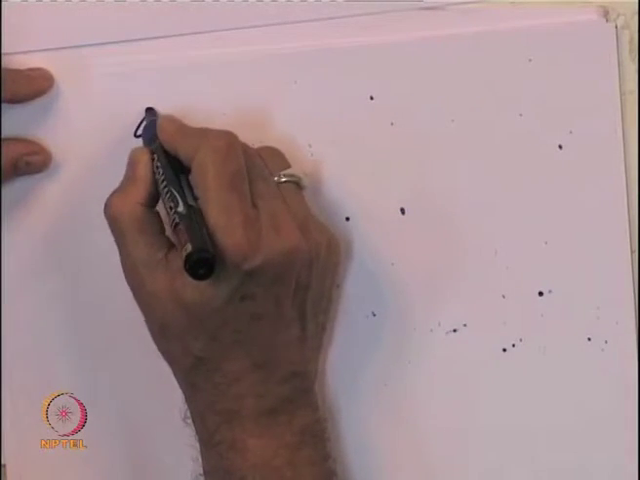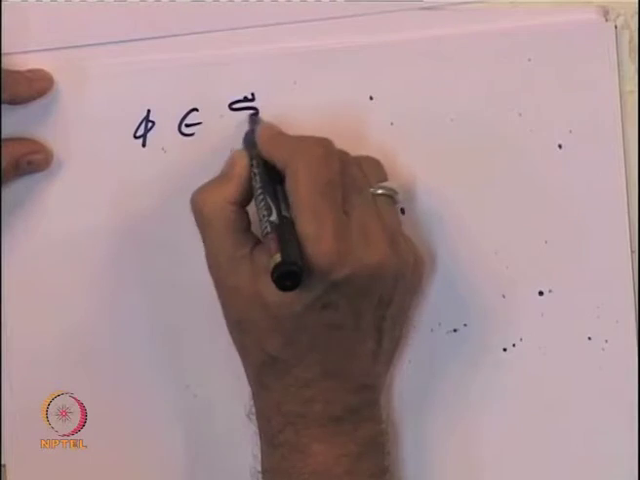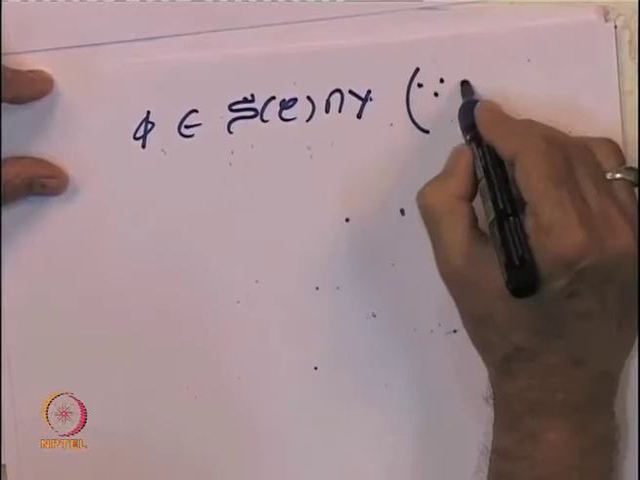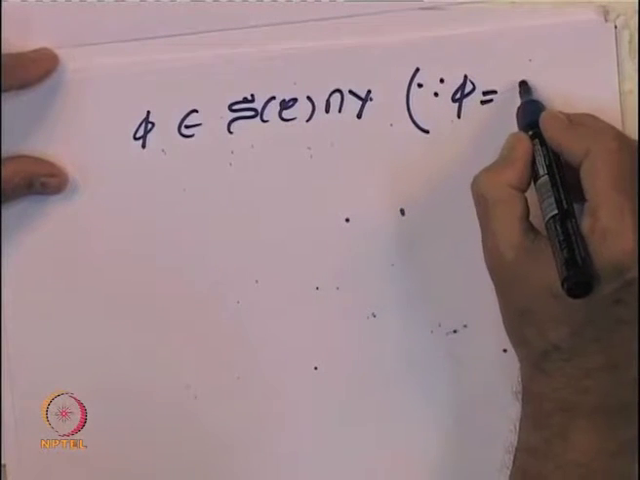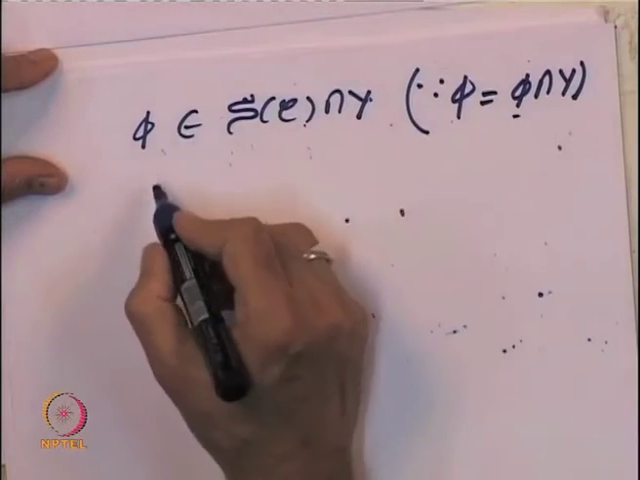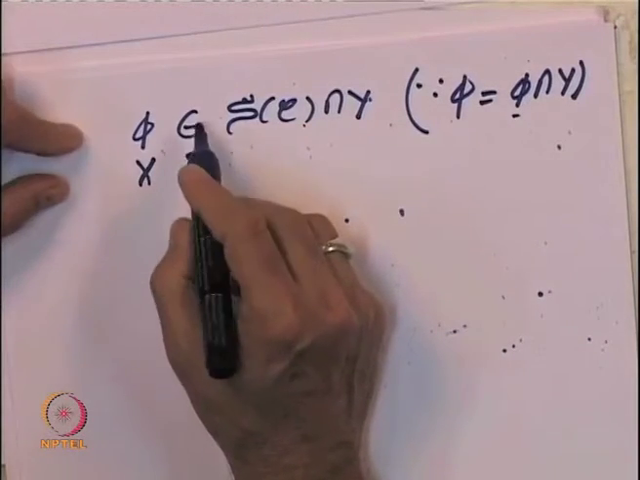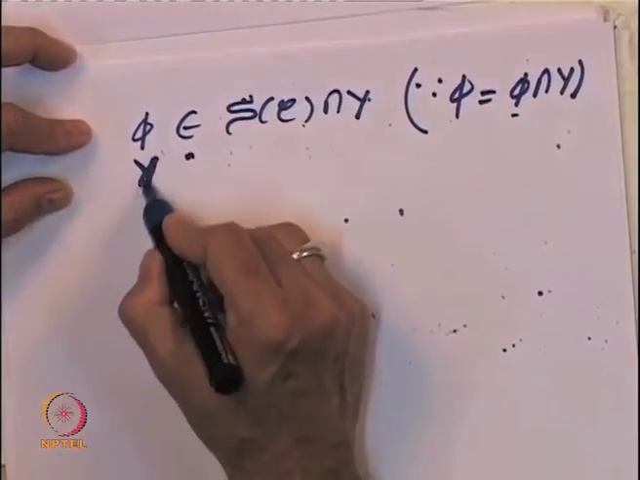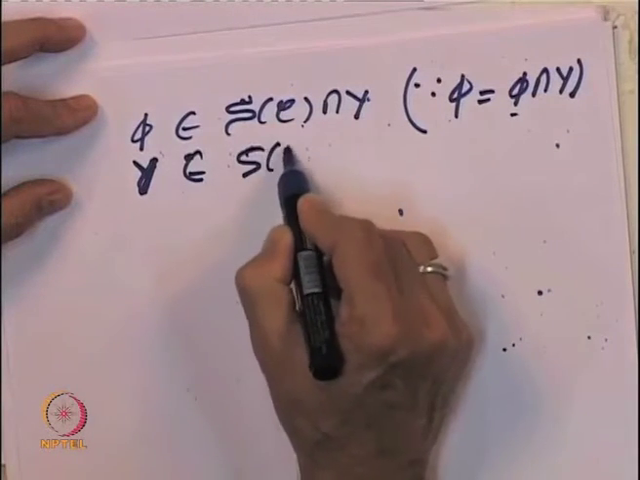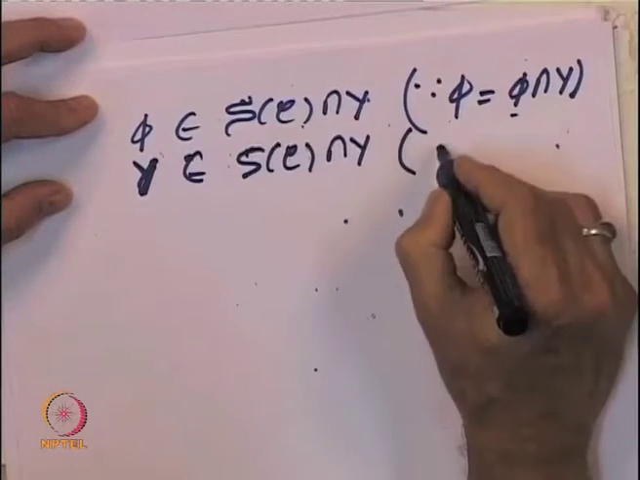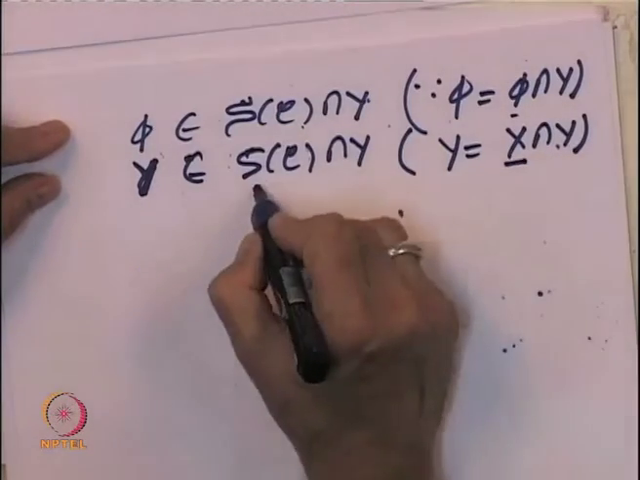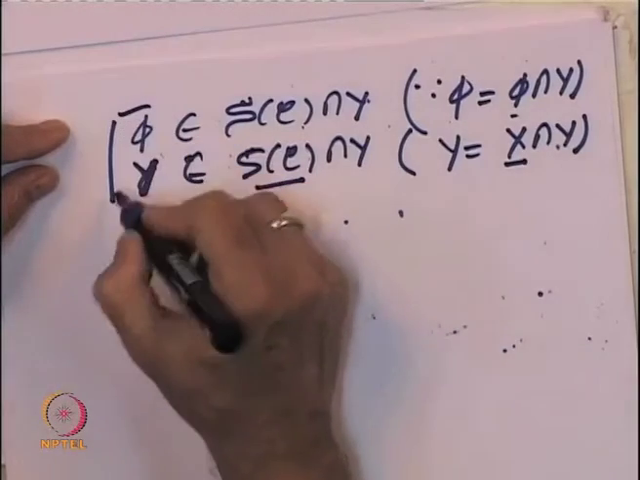So, does the empty set belong to S of C intersection Y? Yes, because the empty set can be written as empty set intersection Y, and the empty set belongs to S of C. Similarly, the whole space. What is the whole space here? The whole space here is Y. So, the claim is that Y belongs to S of C intersection Y. That is true, because Y can be written as X intersection Y, and X is in the sigma algebra S of C. So, both these things belong.